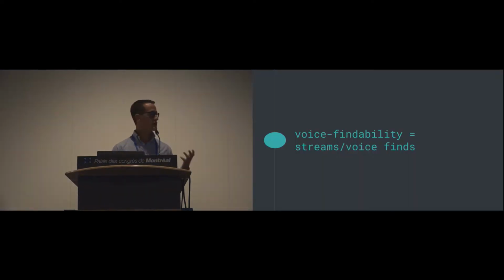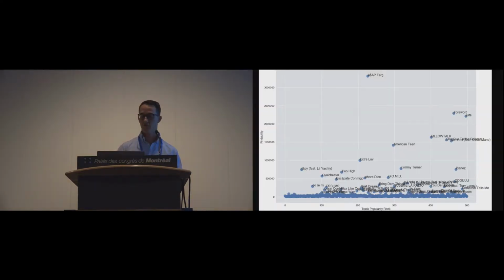And so we're actually going to create a metric here where we take the number of streams a track has experienced and divide it by the number of voice finds it has, and this should start to expose some of the tracks that are having issues on voice interfaces. And that's what we see. We start to see these tracks pop out, and a lot of them have issues like they're using symbols or something like that that voice interfaces don't deal well with.